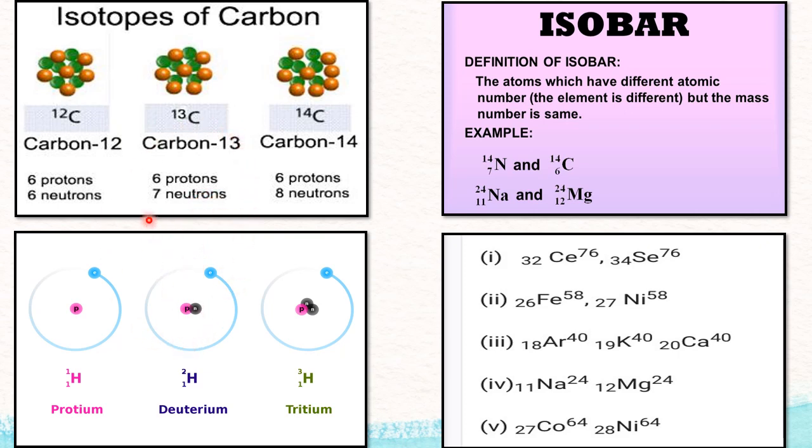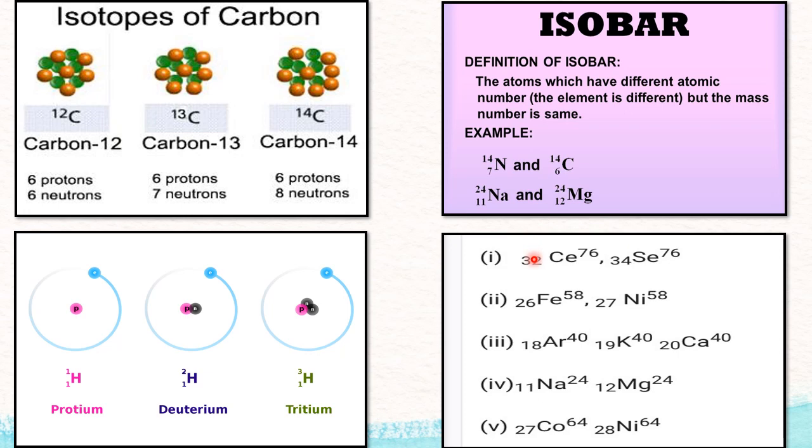And this is what? Isobar. The atoms which have different atomic number, opposite of isotope, but the mass number is the same. In the 9th class, we learnt argon and calcium, one example. But here are many more examples. Nitrogen and carbon with the same mass number but different atomic number. Sodium, magnesium with the same mass number but different atomic number. This pair is called isobar. So like that, many examples are there for isobars.